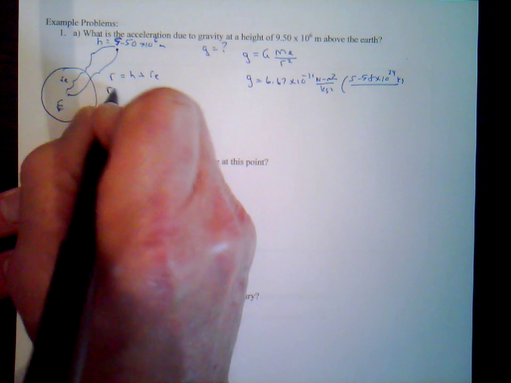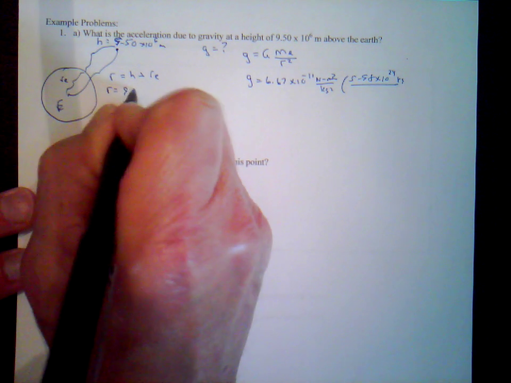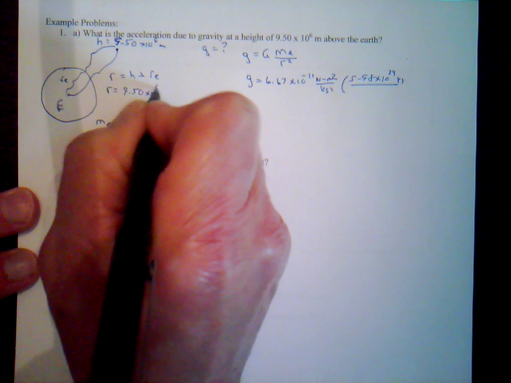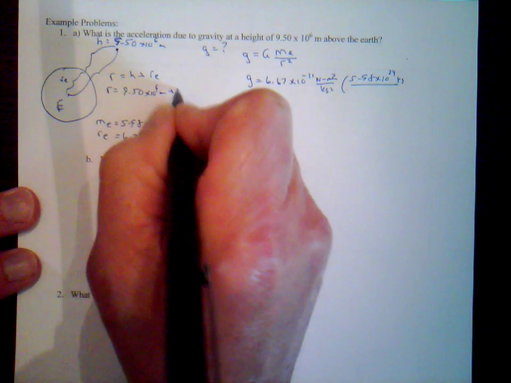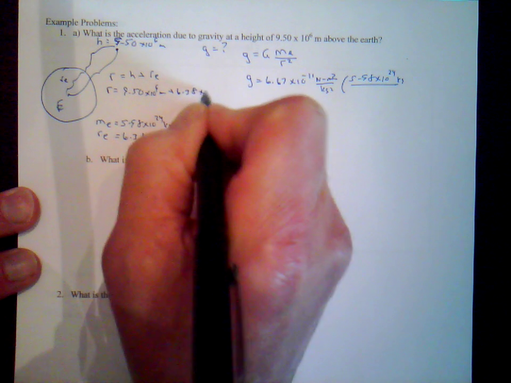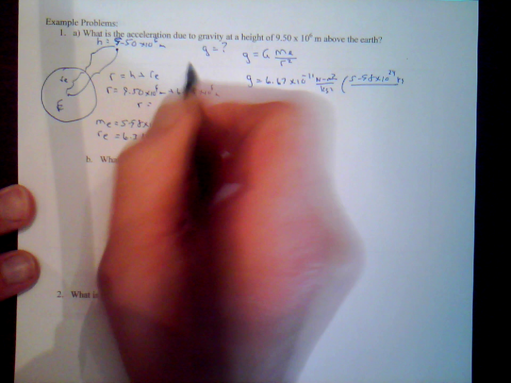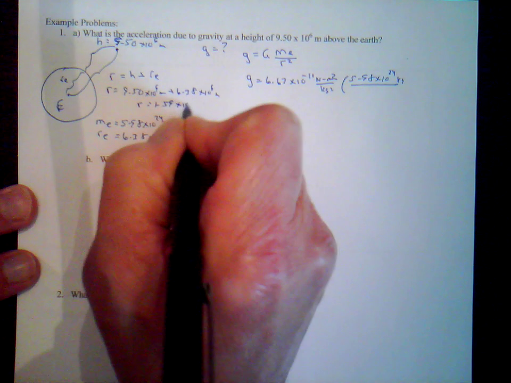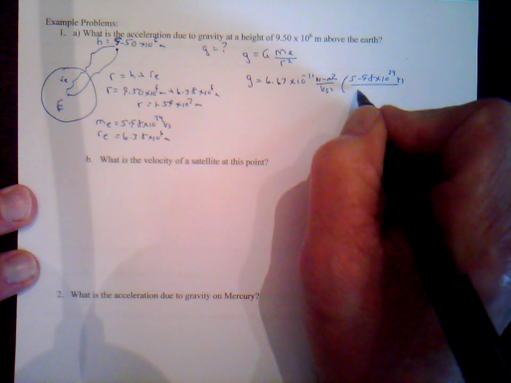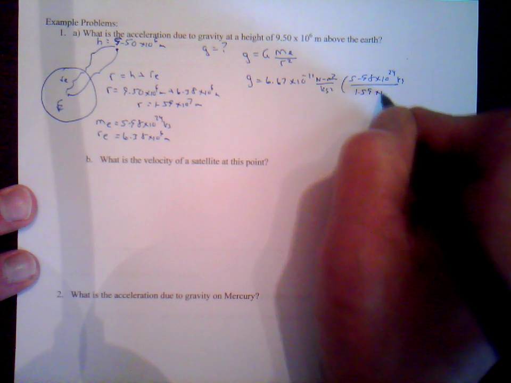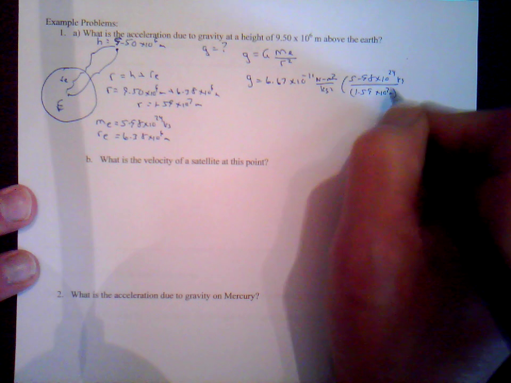So this r is the height, 9.50 times 10 to the 6 meters, plus the radius of the Earth, 6.38 times 10 to the 6 meters. If you add those together, you should get 1.59 times 10 to the 7th meters. So that's what goes in here, 1.59 times 10 to the 7th meters. Don't forget to square that.